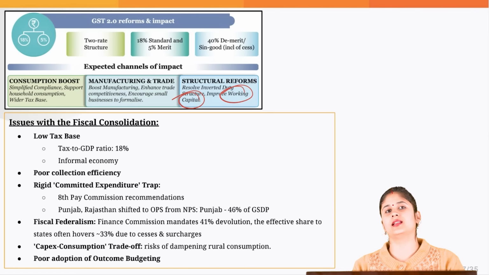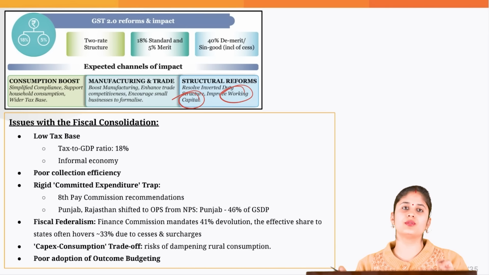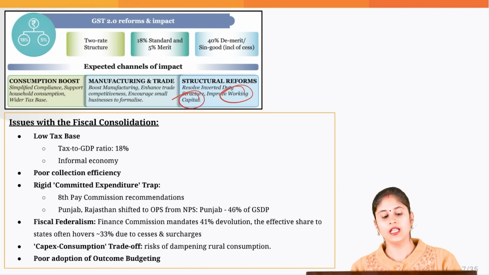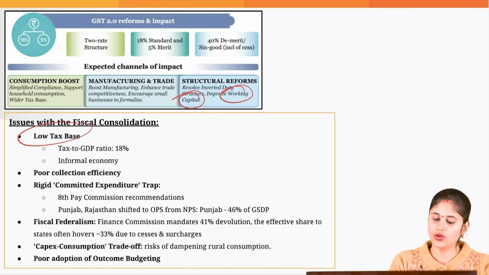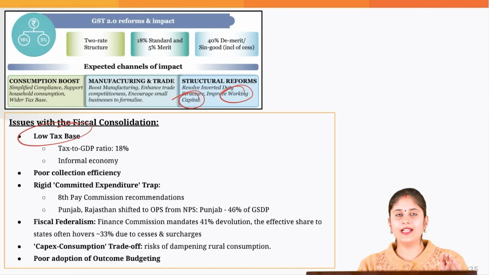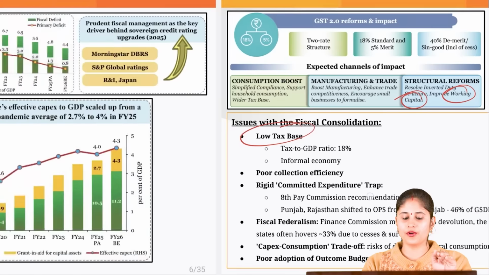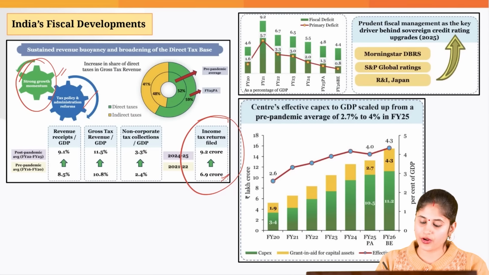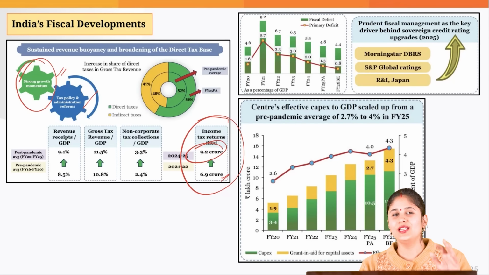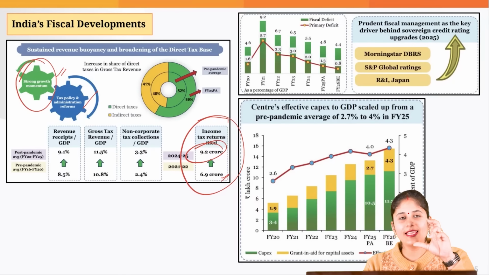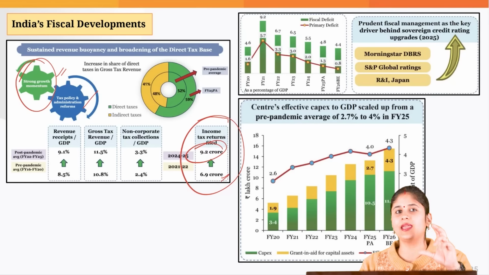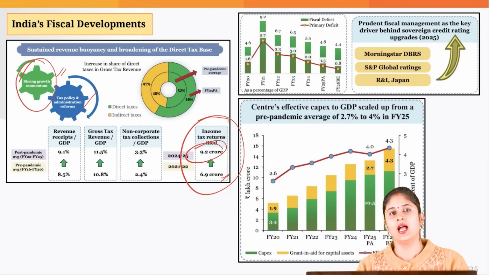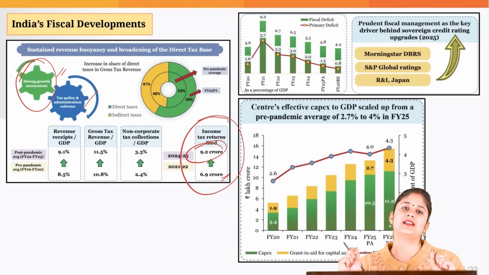These are the good things, but there are still a lot of problems when it comes to fiscal consolidation for the government. First and the prominent problem is your tax base. Now, right now we studied that the number of people who are filing tax returns, okay, has increased from almost 6.9 crore to more than 9 crore. But you need to understand that this is not the true picture. All these 9.2 crore people are actually not paying tax to the government. Out of them, the majority are actually filing zero tax returns.